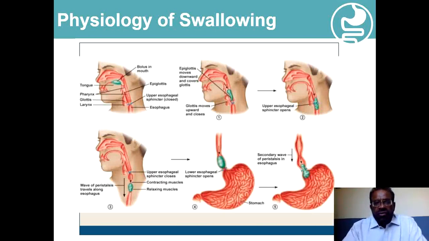And then when the bolus of the food enters into the pharynx, there is backward movement of the epiglottis, and this will then close the glottis. So the airways are prevented from entry of the bolus of the food, and then it is propelled into the esophagus. And when the food enters into the pharynx, it initiates the contraction of the cricopharyngeus, and then it also initiates the contraction of other dilator muscles like the suprahyoid muscles and geniohyoid.